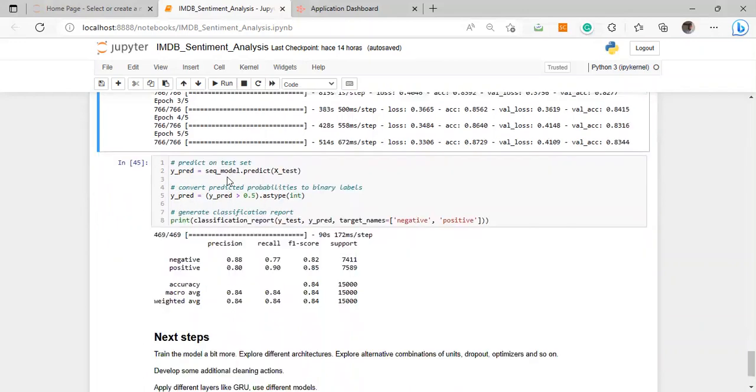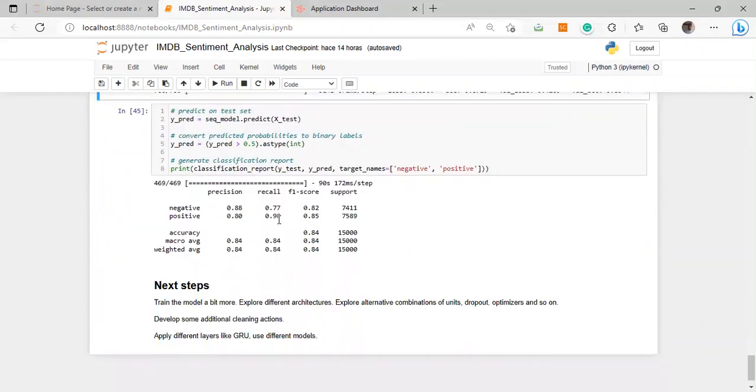And here is just a classification report to see additional metrics: precision, recall, and F1 score. Precision shows us that 88% of the reviews were identified as negative and 80% as positive. Recall means that 77% of the reviews were correctly labeled as negative and 90% were correctly labeled as positive. The F1 score just shows that the model performs fairly well for both categories, with a general accuracy of 84%.